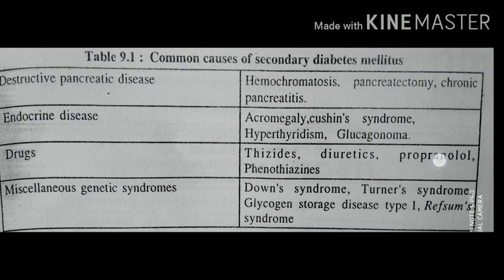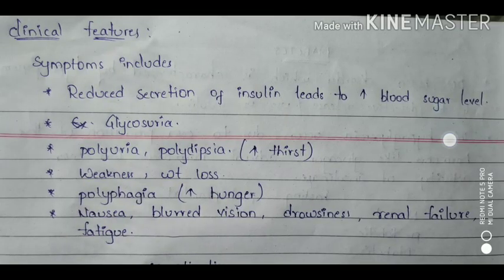And if we see the common clinical features, or we can call them signs and symptoms: diabetes mellitus is not a single disease, but is associated with a number of diseases and some other complications.